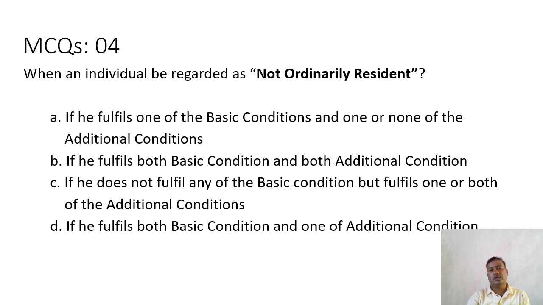You have to be very particular here. Not ordinarily resident: an individual has to fulfill one of the basic conditions and one or none of the additional conditions. If he fulfills both the additional conditions, he is to be termed as ordinarily resident, and if he fulfills either one or none, it doesn't matter, he is to be considered as not ordinarily resident. Option A is the right answer.